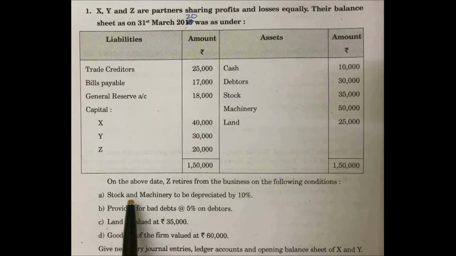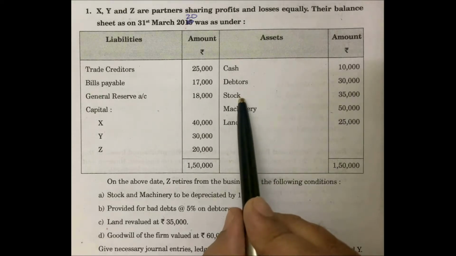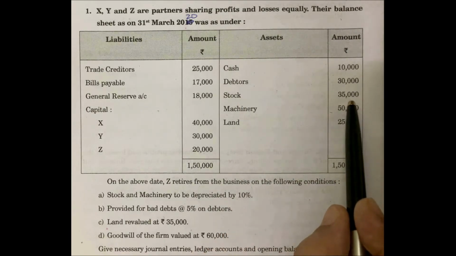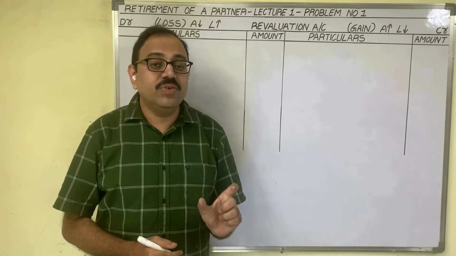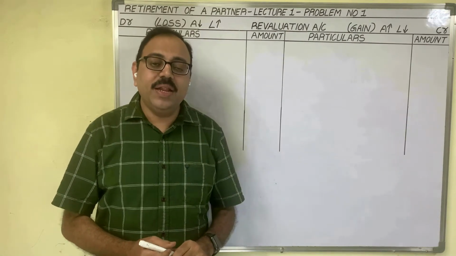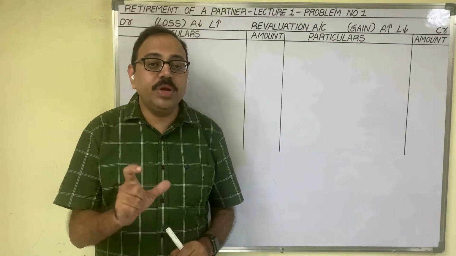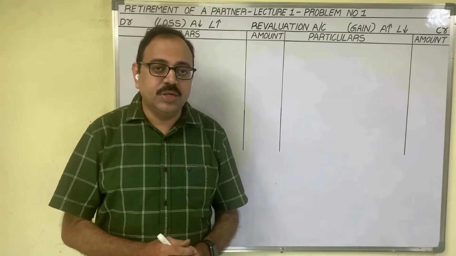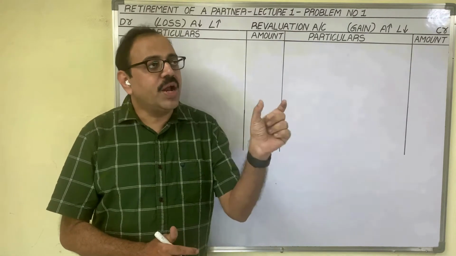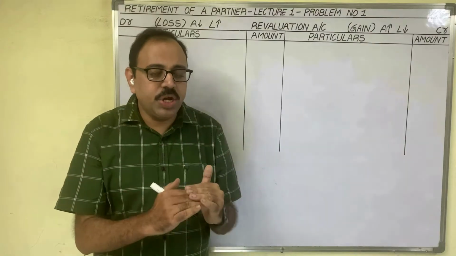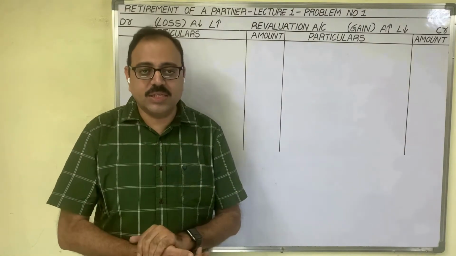See point B: stock and machinery to be depreciated by 10%. Stock. In the old balance sheet, on the asset side, stock value is given as 35,000 rupees. And in adjustments, it is given that stock is to be depreciated by 10%. In admission also I explained this point. Don't think that because we continuously used the stock, its value is reduced, and that is the depreciation he is asking.